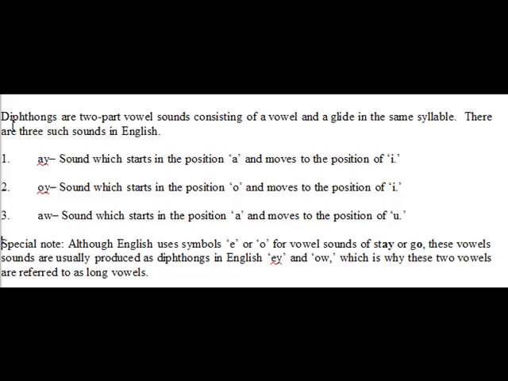Now, my experience of teaching English as a second language for the last 15 years or so is a lot of international students, and you might be one of these, you might produce the long vowels as shorter vowel sounds. So you have to be very careful about those long vowels in English.